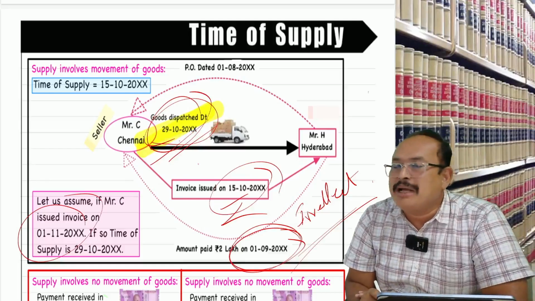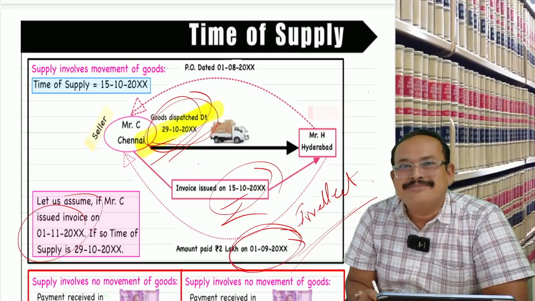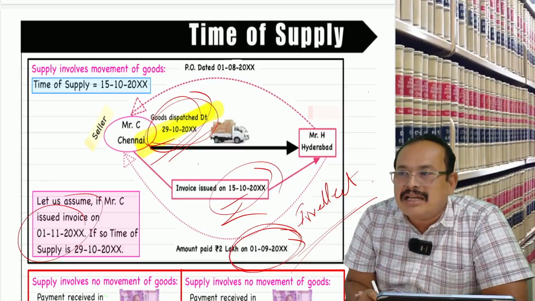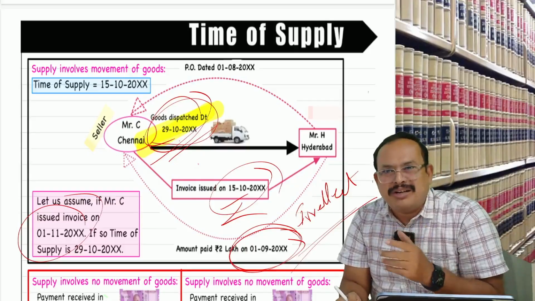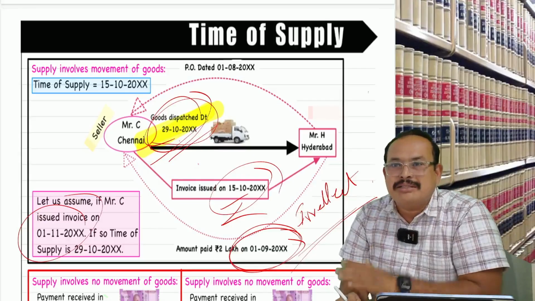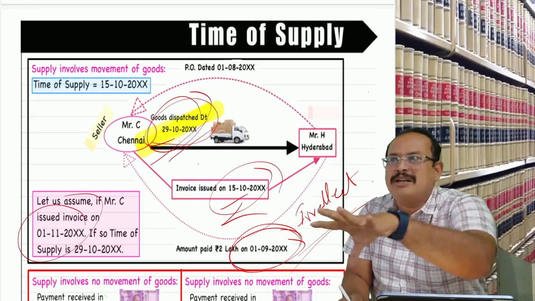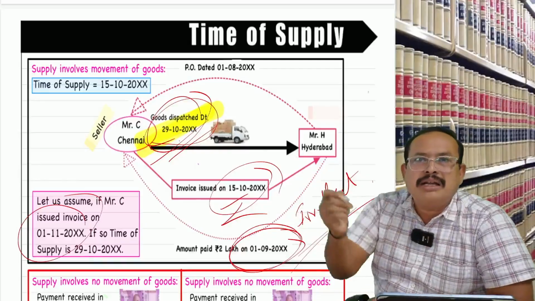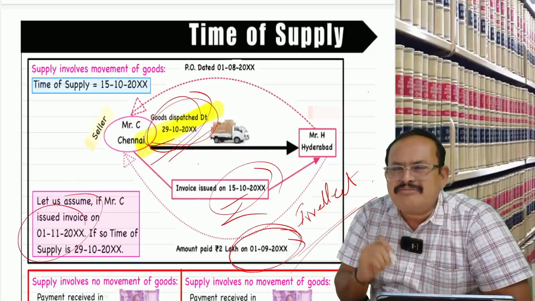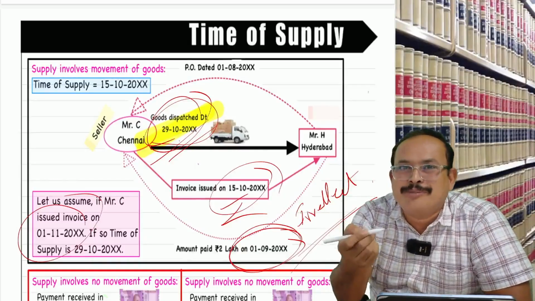If you are liable to pay on a monthly basis, pay by 20th of November. You get my points? Sir, I am a quarterly paying taxpayer, sir. Quarterly, QRMP. Then the time of supply is on a quarterly basis, means the due date is on a quarterly basis. October, November, December, for which you have to pay by 20th of January. Get my point, sir? Quarterly we are going to make the payment.